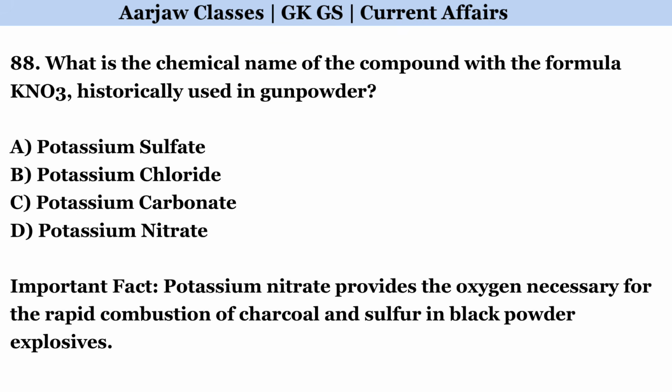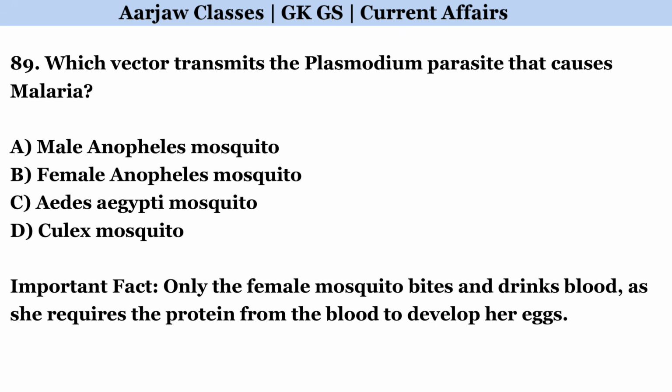What is the chemical name of the compound with the formula KNO3 historically used in gunpowder? Correct option is D. Potassium nitrate. Which vector transmits the Plasmodium parasite that causes malaria? Correct option is B. Female Anopheles mosquito.